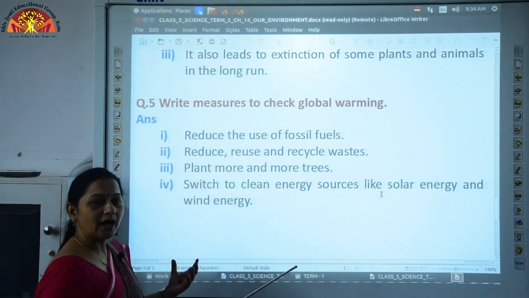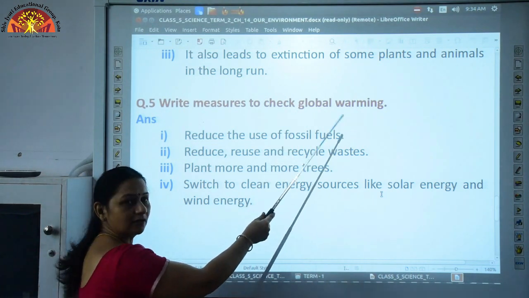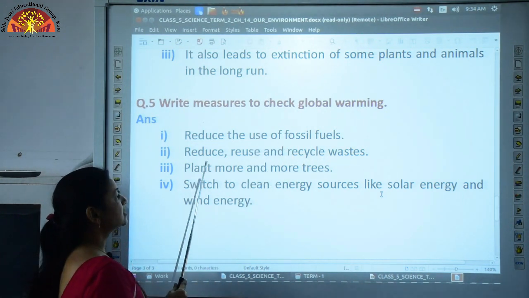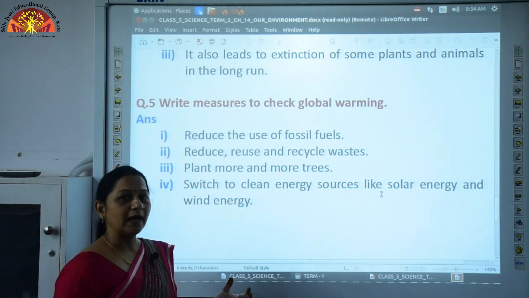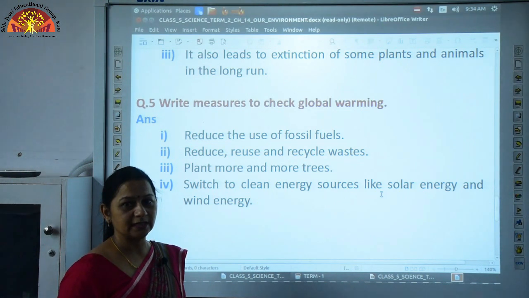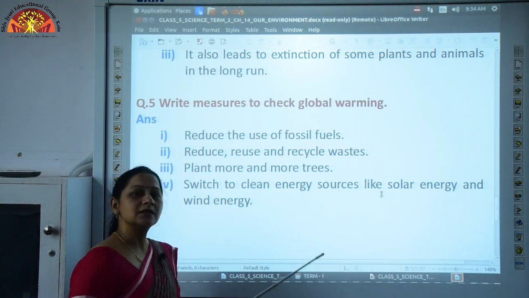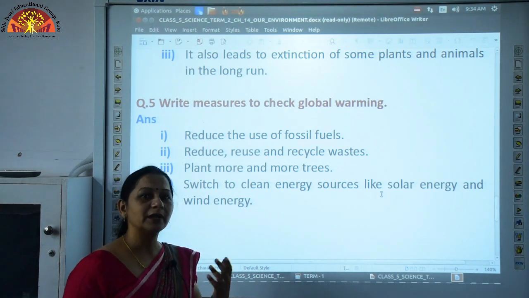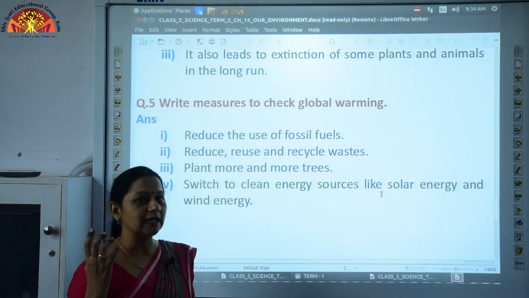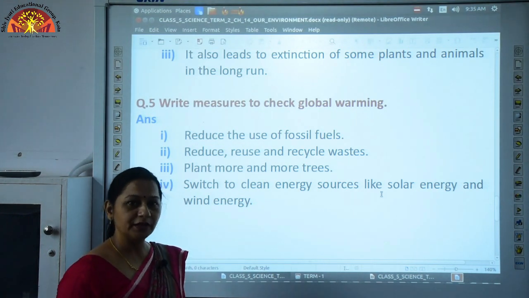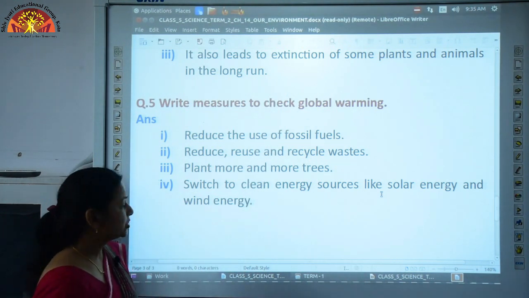Next one, reduce, reuse and recycle waste. By following the 3 R's, we can protect our environment and thus help to check global warming. Plant more and more trees. Now children, you all know that plants take in carbon dioxide gas for the photosynthesis process. So, if we plant more trees, more carbon dioxide will be taken up by them, and thus the concentration of greenhouse gases in the environment will reduce, and so we can check global warming by planting more and more trees.